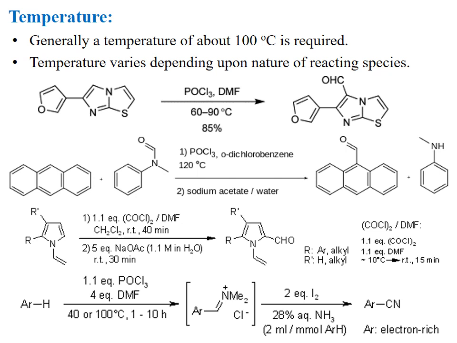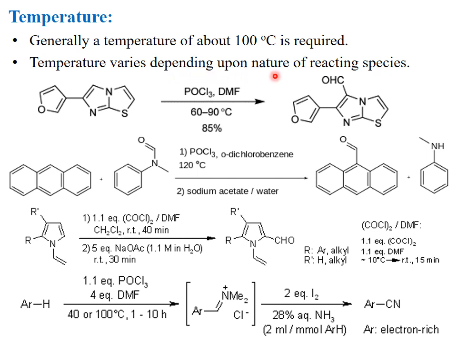See this heterocyclic system, an imidazole system, whose central ring contains two nitrogen atoms. When this electron-rich species is treated with phosphorus oxychloride and dimethylformamide, the temperature is 60 to 90 degrees centigrade, and the yield of the product is 85%.